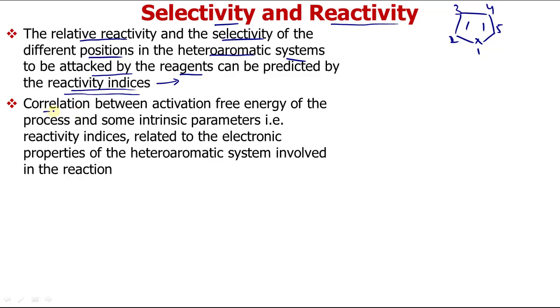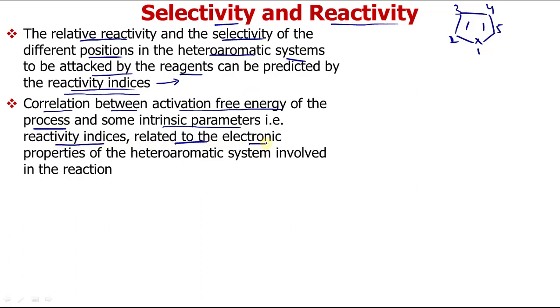They make a correlation with the activation free energy of the process, because for a reaction to occur we must provide activation energy, which you have already discussed in kinetics. So they provide a correlation between this activation energy and some intrinsic parameters of that compound, which are called reactivity indices.